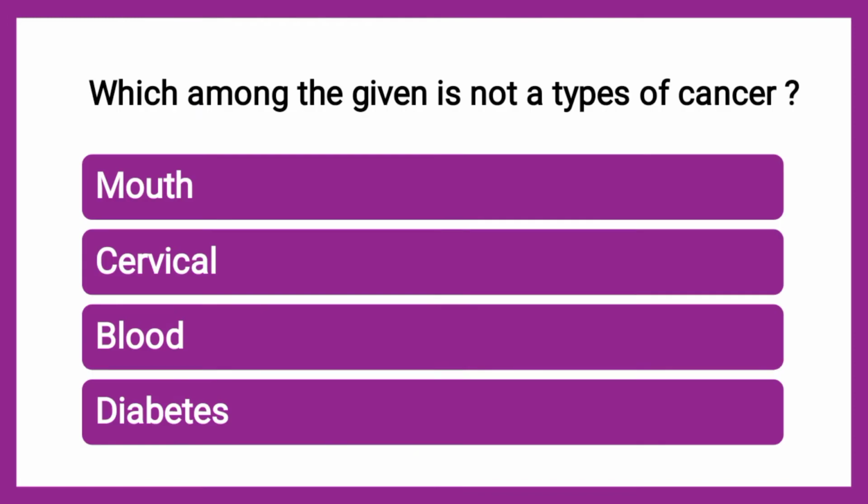Next question is, which among the given is not a type of cancer? Whether it's a mouth cancer, cervical cancer, blood cancer, or diabetes. The correct answer is diabetes, because just now we have seen all the types of cancers by Cancer Council. So the mouth cancer, cervical cancer, blood cancer, they are there, but diabetes is not a type of cancer, it's a separate disease which is non-communicable only.